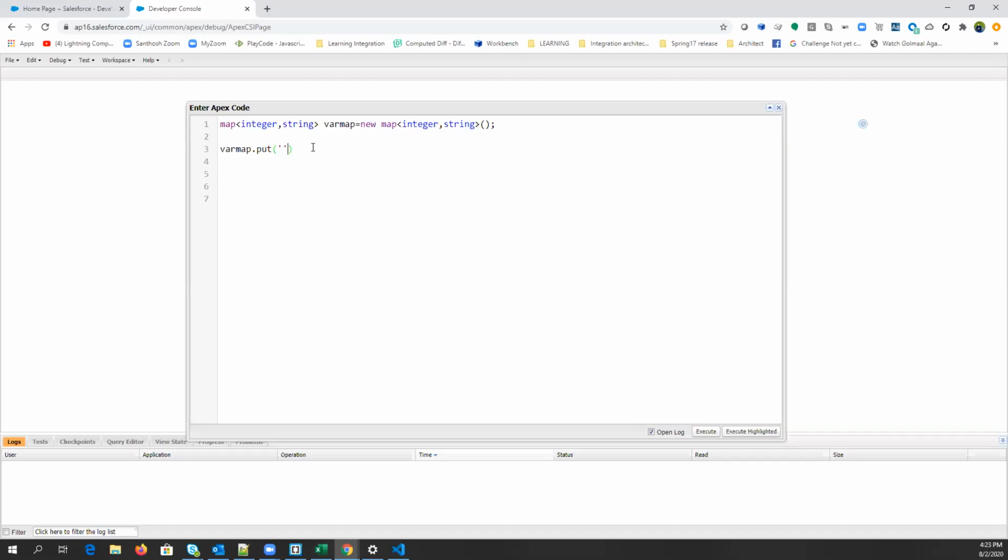Then var map dot put, and in the same way you can pass values. First one should be integer. Let's say I have 10, and now I'm passing a name, let's say Pratik. Let's copy and paste it.